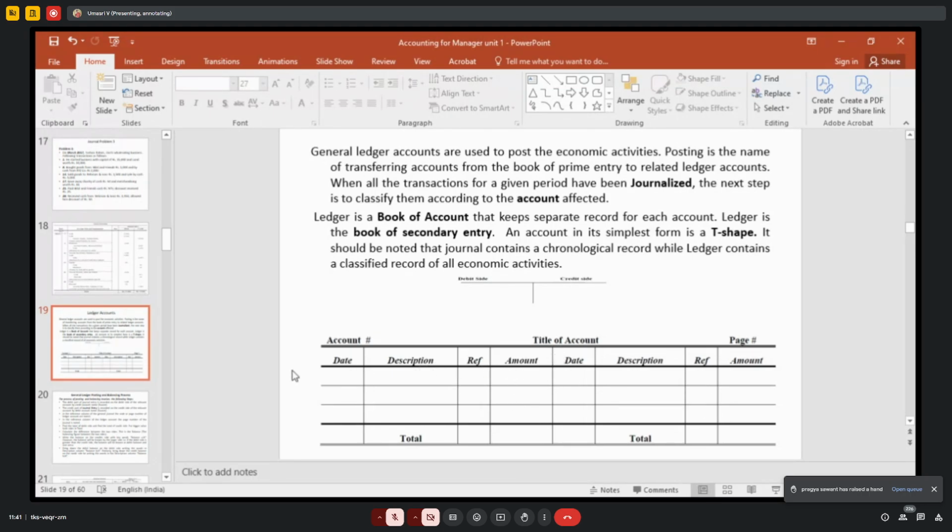Left hand side is called the debit side. Right hand side is called the credit side. On the left hand side, that is date, particulars, amount. Debit transactions you have to write in the debit side. Credit transactions you have to write in the credit side. That is date, particulars, amount.